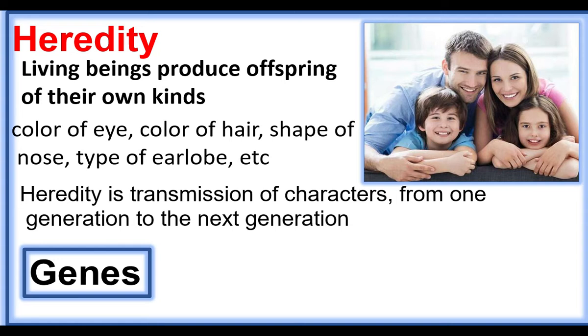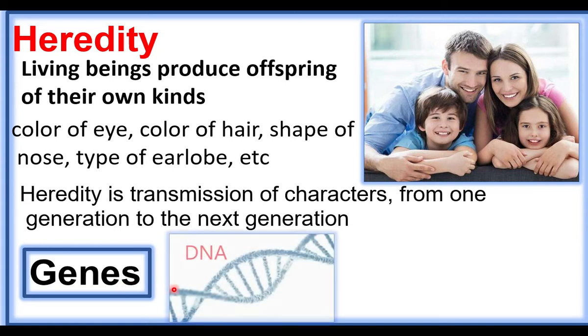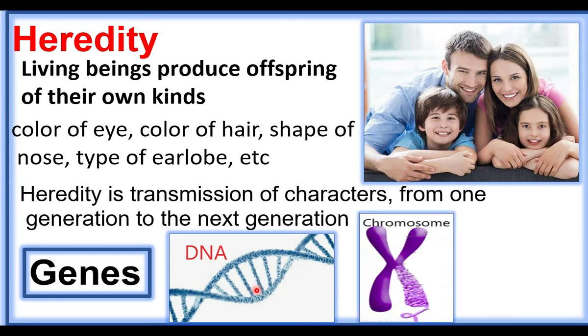For color of eye, one gene involves. Another gene is responsible for the color of hair. We have 40,000 genes in one cell. The genes are found on DNA. DNA is a long thread-like structure. The DNA is packed inside the chromosomes.